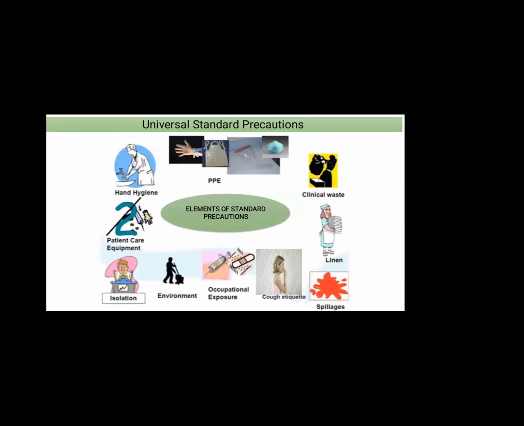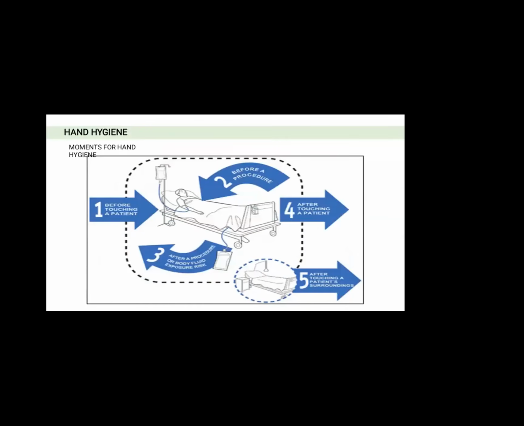Moving on to the final part of the discussion, the universal standard precautions. The first element of standard precautions is hand hygiene. The moments for hand hygiene: first, before touching a patient; secondly, before a procedure is done on the patient; thirdly, after a procedure or in case there is contamination with body fluid of the patient; finally, after touching a patient, and then after touching a patient's surroundings.